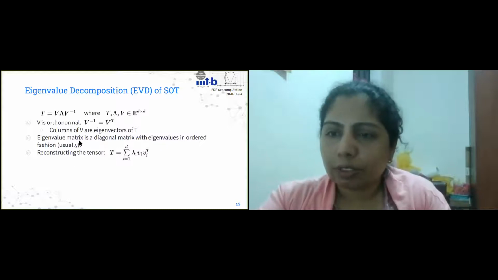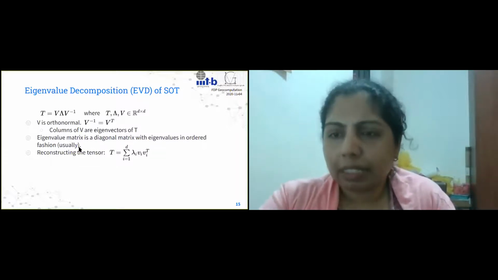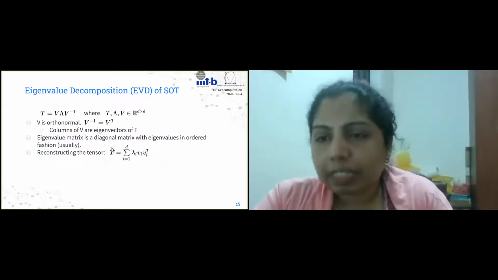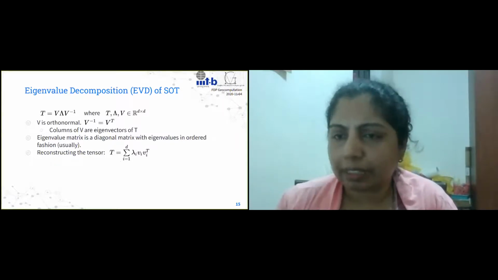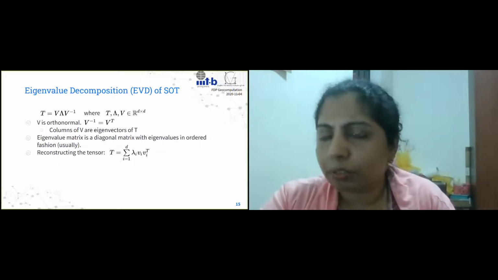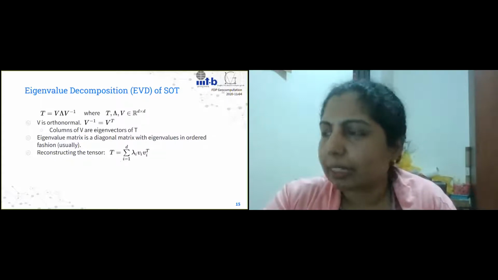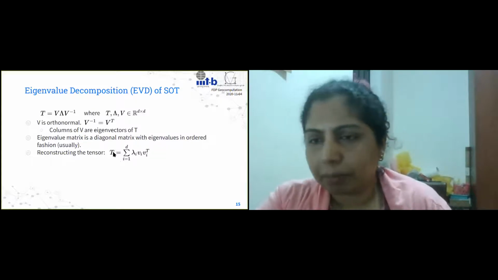So we need all of this to say that from a tensor we will get these eigenvalues and eigenvectors, right? So from the tensor or the matrix, we will get these eigenvalues and eigenvectors. And we can then also look at it from the other point of view. We can use that to reconstruct the tensor. Now, this is essentially what we do here. So we take the outer product of each eigenvector and its transpose, and then multiply it by the corresponding eigenvalue and sum it all up for the d eigenvalues. We get this tensor back, right?